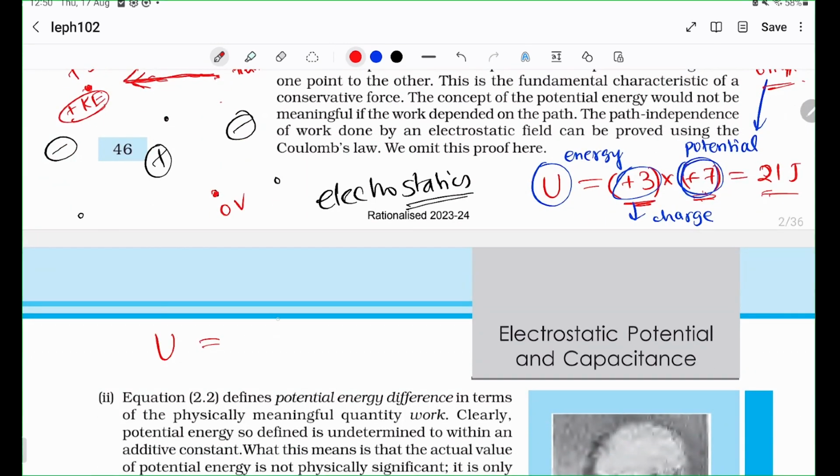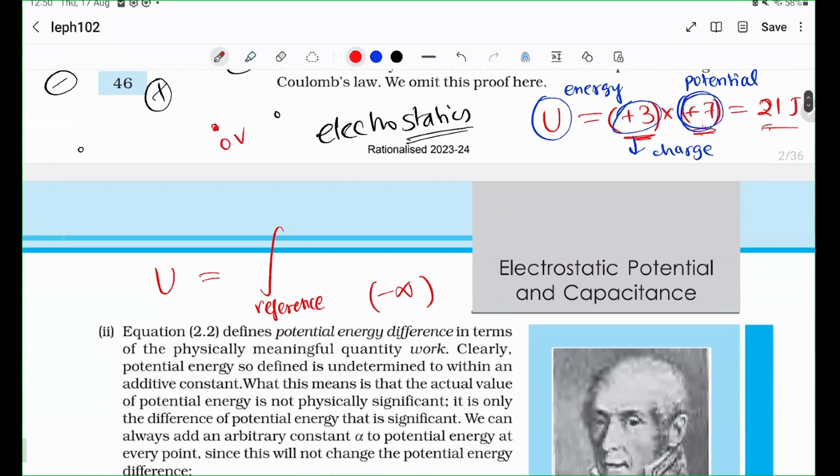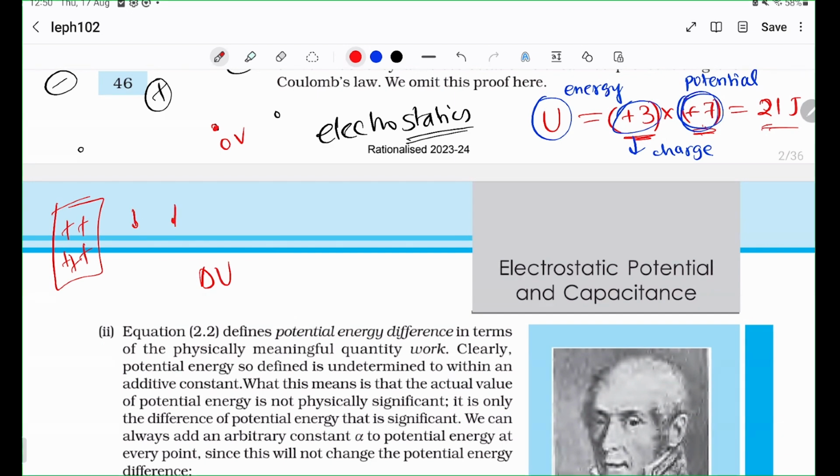involves some reference, right? That reference is usually negative infinity, but in some cases it will not be. So that's a thing to keep in mind. If you have infinite charge distributions, let's say an infinite plane, then the reference being negative infinity is a bad idea because all your answers will result in infinities. In that case, you would like to only look at the change in potential from one point to another point. Only that would result in finite changes.